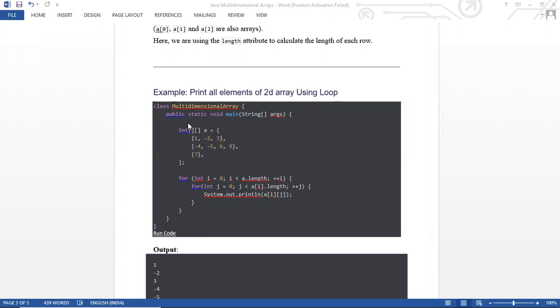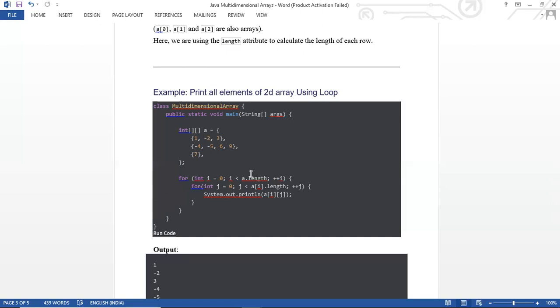What I have done here: class MultidimensionalArray. The name of the class is MultidimensionalArray. public static void main(String[] args), the main method I have declared. Now the multi-dimensional array declaration, an integer array, with -4 there. Don't get confused just because of that minus value. That will not do any kind of mathematical thing to the array. That is just a value, -2, -4, -5. It will not do any kind of mathematical calculation.